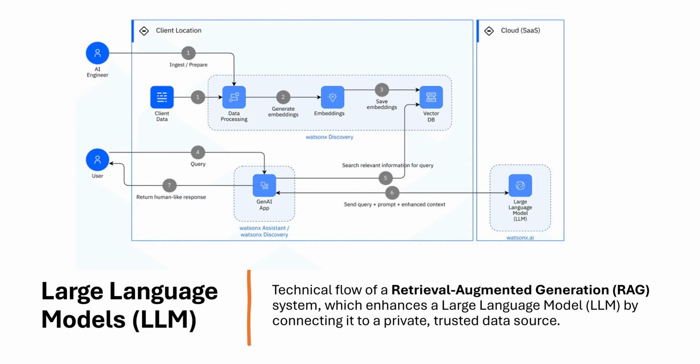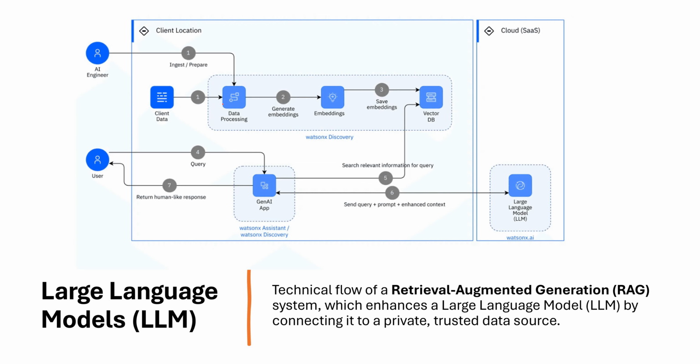So how does this LLM model work? This is the technical flow for retrieval augmented generation. The AI engineer starts by ingesting and preparing the data, which is the client data from a database like SQL.